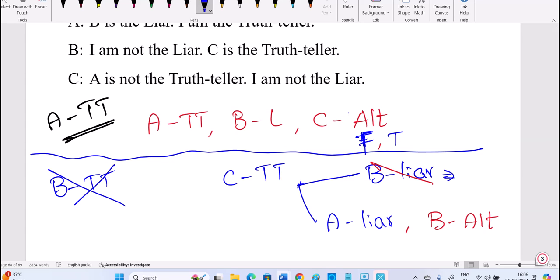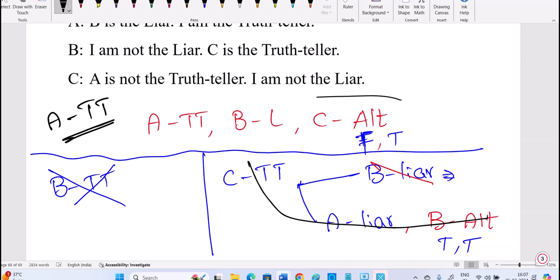In this situation, who is the liar? A. Here B said I am not the liar. Is it false or true? I am not the liar: true. Next one, C is the truth teller: true. Both true, so this is not fit for alternator. So this is the only solution you'll get.